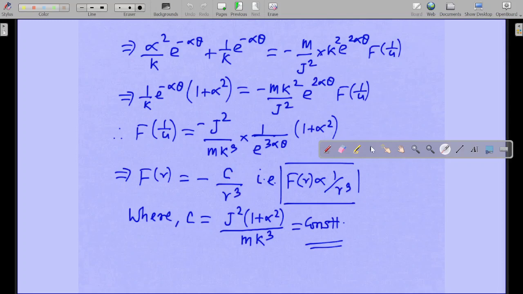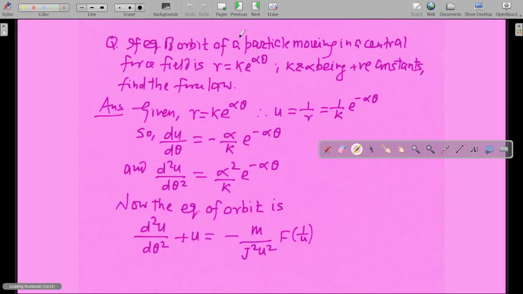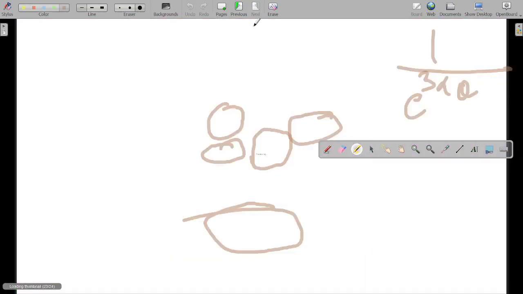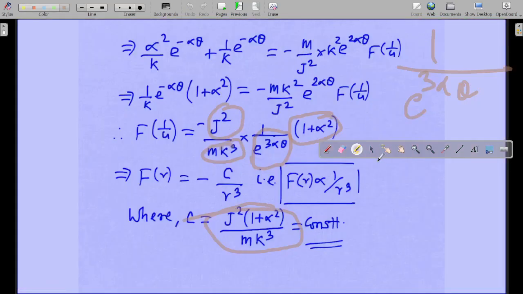This particular quantity, j square times 1 plus alpha square, times m, is constant. It will be constant for a particular system always. But what will vary? e to the power 3 alpha theta will vary. Now you know very well how r is given: r is k e to the power alpha theta.